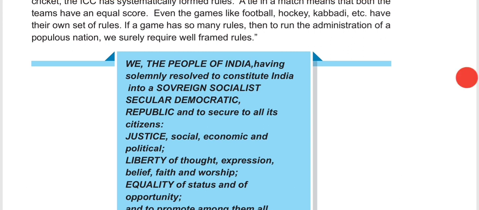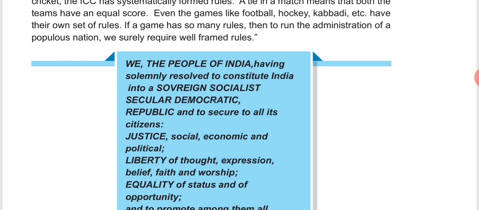So what is the preamble? The preamble of the constitution is a brief introductory statement. It is a very short statement that sets out guidelines, that means it gives us guidance. It sets out the guidelines, principles and philosophy of the constitution.